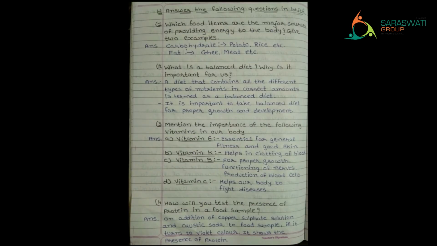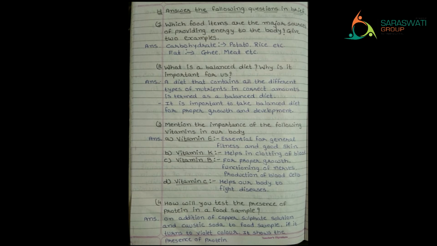Okay, moving further to the H section, that is, answer the following questions in brief, right? The first one, which food items are the major sources of providing energy to the body? Give two examples. We know which types of food are mainly giving us energy. Two. One is carbohydrate and the second one is fat. As you can see, the examples are also written: potato and rice, ghee and meat, right?